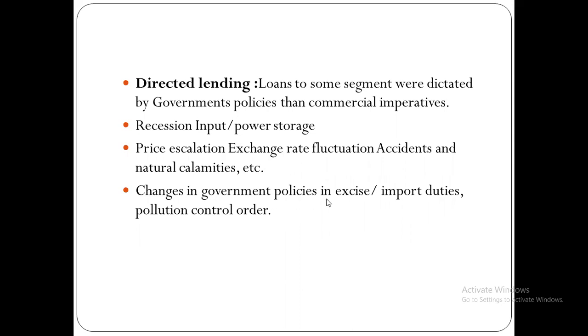Changes in government policies, excise, import duties, and pollution control orders: we can see so many changes in the rules and regulations, in excise and import duties, and they want to control pollution from the roads. So they want to make these kinds of changes in the nation.